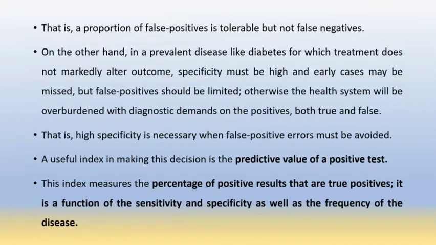That is, a proportion of false positives is tolerable but not of false negatives. On the other hand, in a prevalent disease like diabetes, for which treatment does not markedly alter the outcome, specificity must be high, and early cases may be missed, but false positives should be limited. Otherwise, the health system will be overburdened with diagnostic demands from the positives, both true positive and false positive. That is, high specificity is necessary when false positive errors must be avoided.